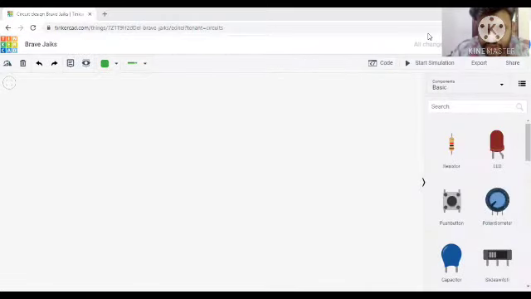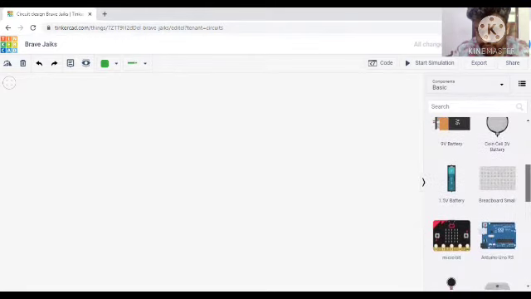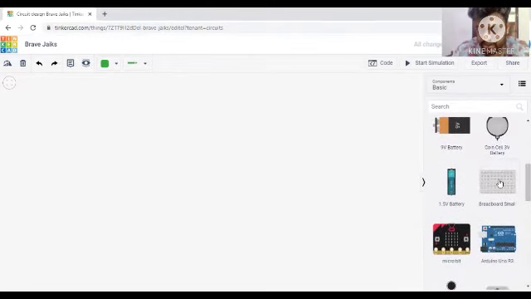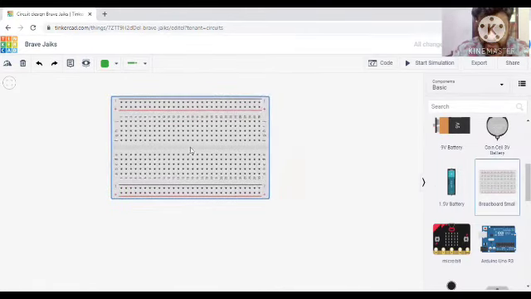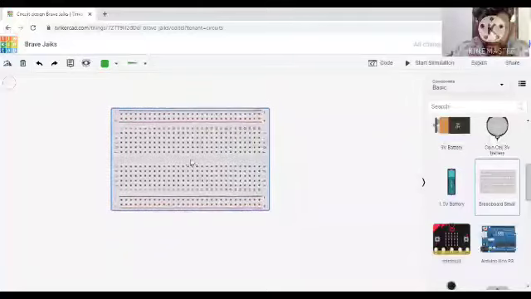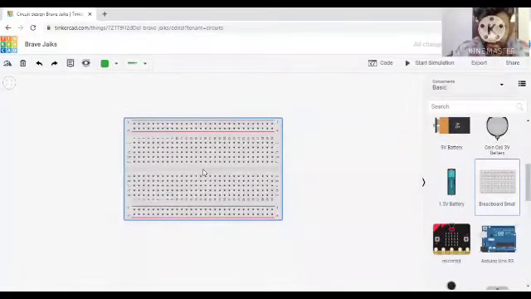Hello children, today we are doing another exercise of blinking an LED using a breadboard. First, I will show you what a breadboard is. For getting the breadboard, you can see here, this is known as breadboard smart. There are different types of breadboards.